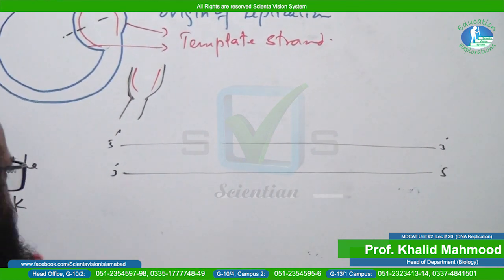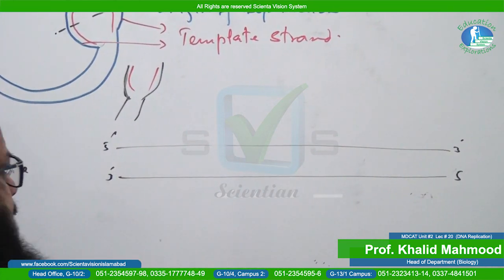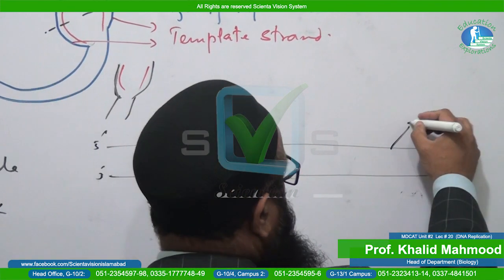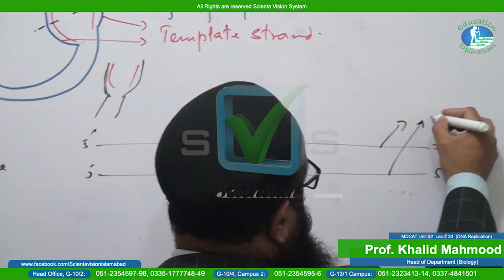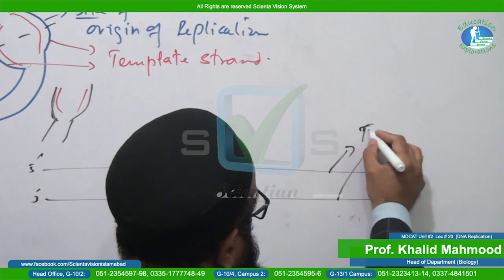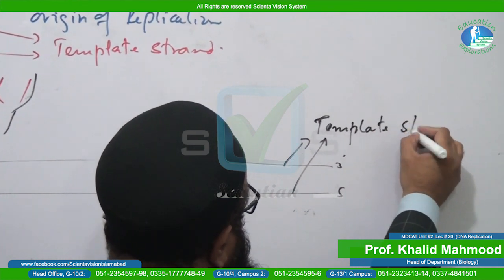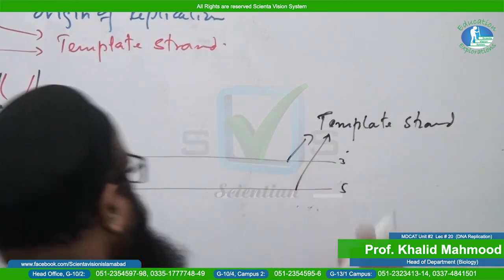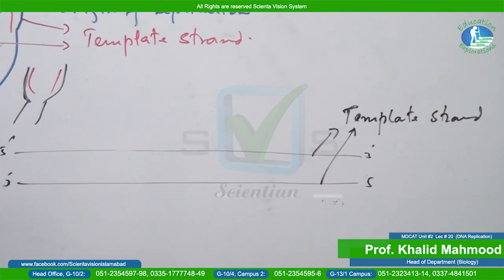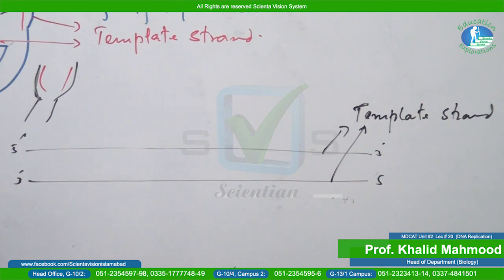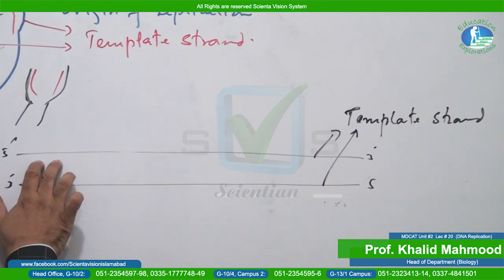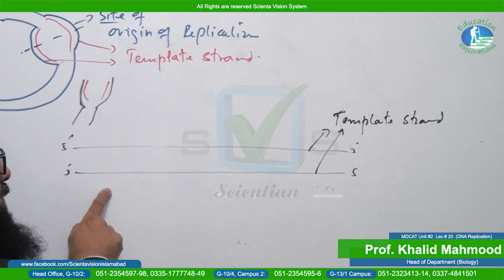These two strands are the parental DNA, and they are also called template strands. You know that in case of DNA replication, both strands serve as a template, because the duplication occurs in this strand as well as in this strand.